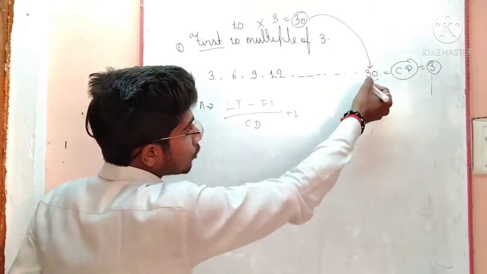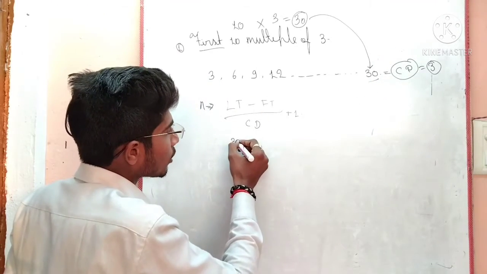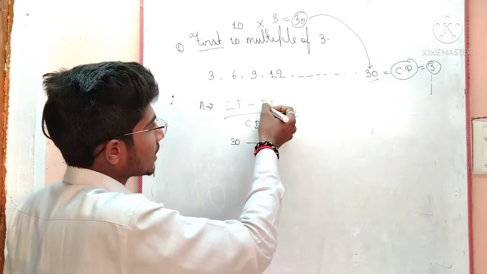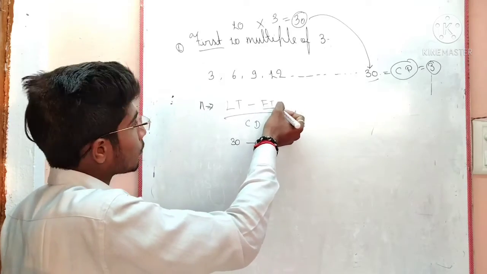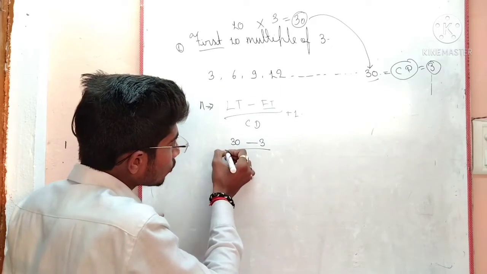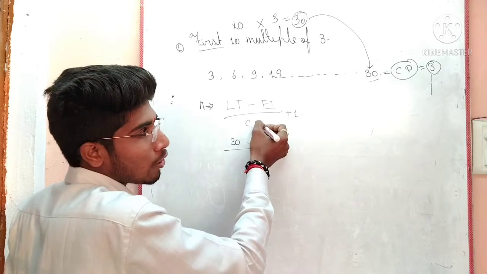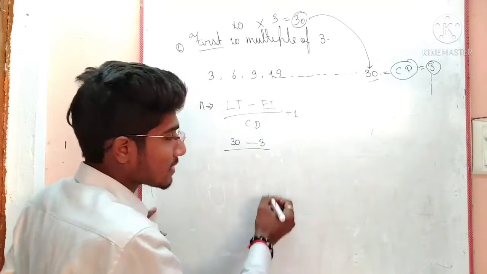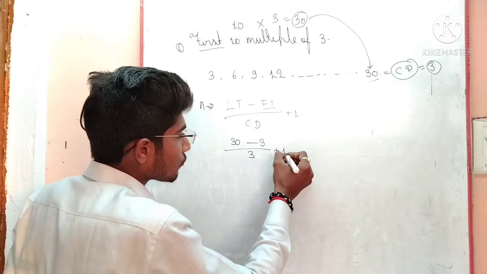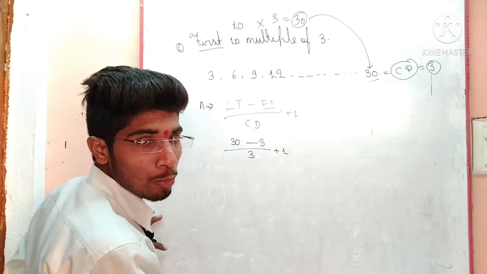LT is equal to 30. LT means last term. LT is equal to 30 in the subtraction. FT is equal to first term. Our FT is equal to 3. And CD is the common difference that I have given here, that is 3. Understand? That is 3. Now the plus 1. Any problem? No problem. Now let's check it.